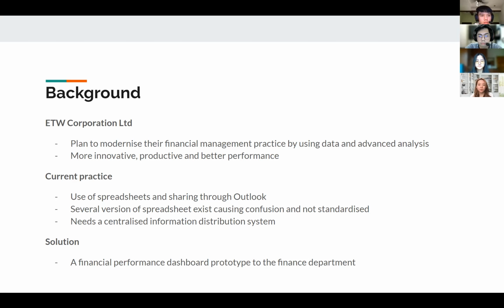Several versions of the spreadsheets can cause confusion, having an unstandardized system. The finance team is in need of a centralized information distribution system to avoid any confusion or leak of internal data. As a solution, we have made a financial performance dashboard prototype targeted to the finance department by using Power BI. I'll pass it on to Chen Hong.